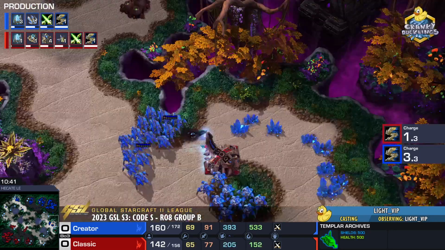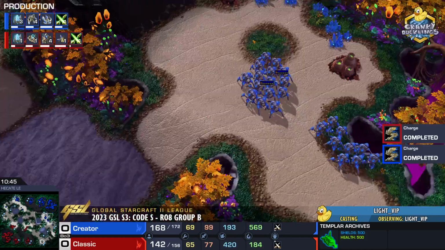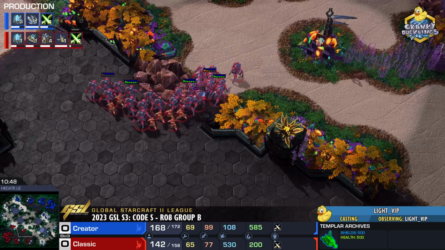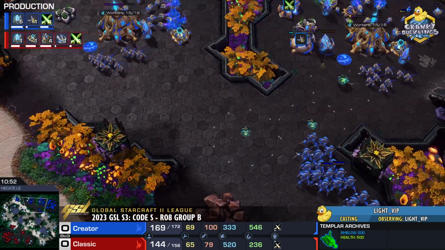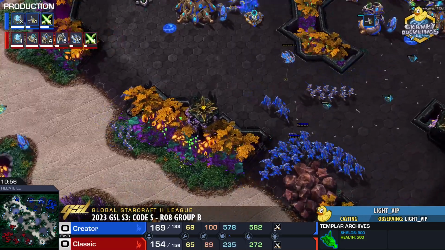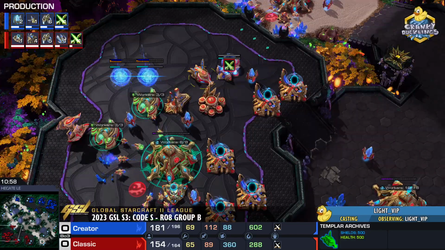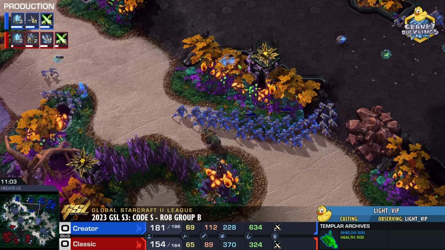Now, Classic, he's aware of the location of the main army, so we can try to make use of that or try to abuse that. Classic, he thinks about moving out, but he does pull back in the end. And for the most part, both players are looking to max out. God, that's a lot of Zealots. And this is why it's so important that Classic has his Templar Archives done. But where are the Archons? Where are the Archons? With this many Zealots, we're going to need them.